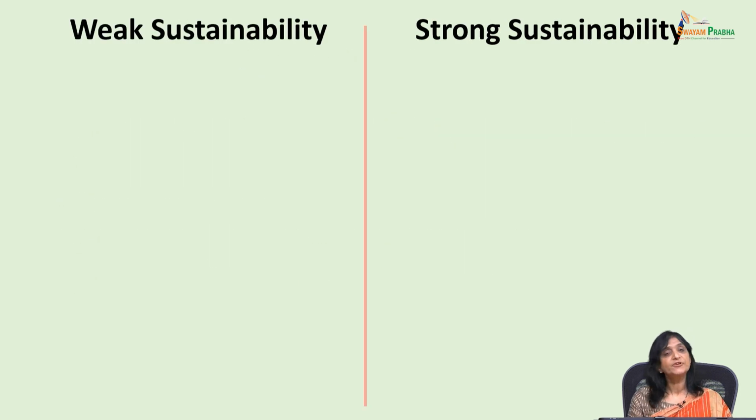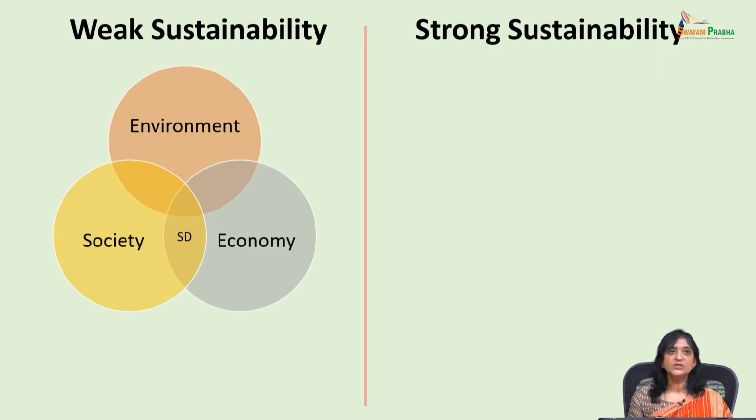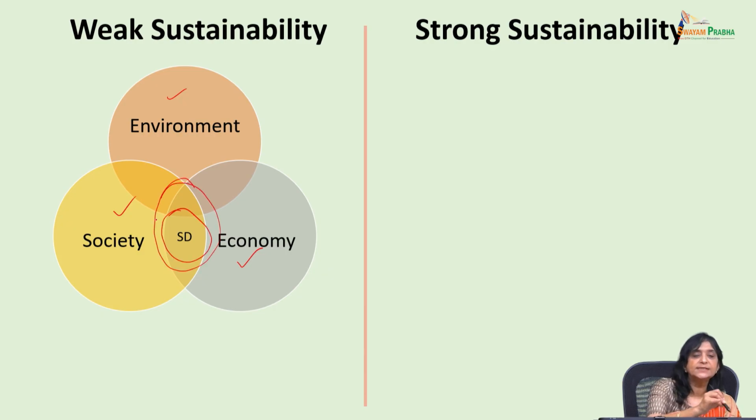Now, let us just do a differentiation between weak and strong sustainability. As we've seen, weak sustainability sees environment, society and economy as three different areas. So, environment is here, this is society and this is economy. Wherever they are intersecting, that is what they say is sustainable development. That is, we are treating all three components or pillars of sustainability as different from each other. Environment is operating separately, society is operating separately, economy is operating separately. There is a very small area where they are intersecting. So that is weak sustainability.